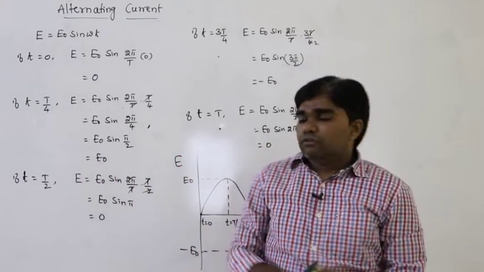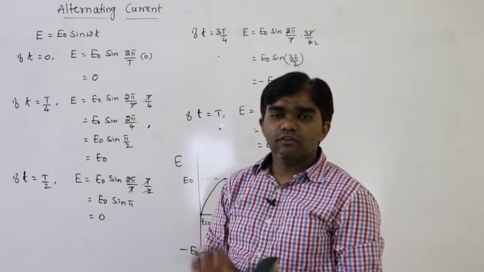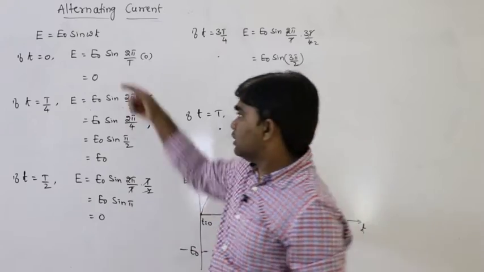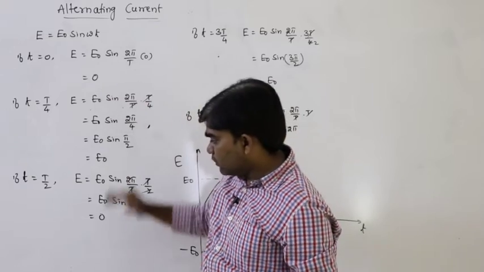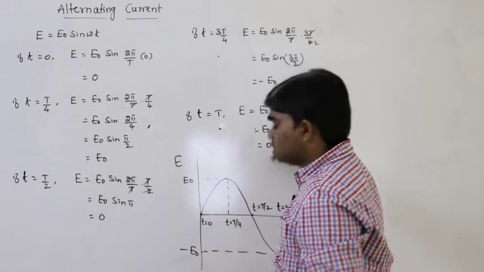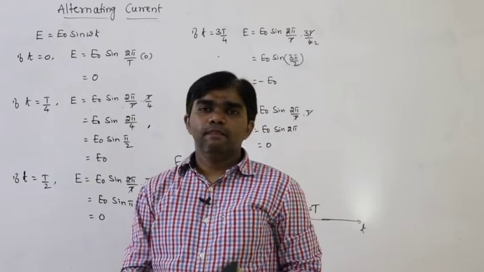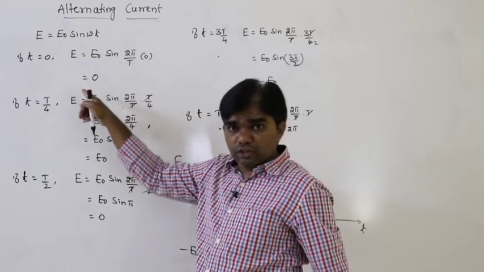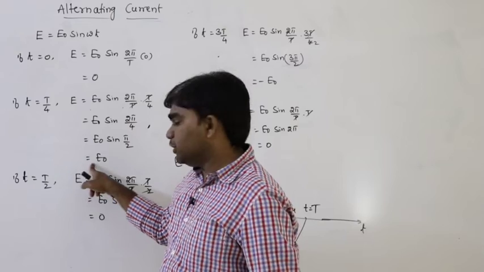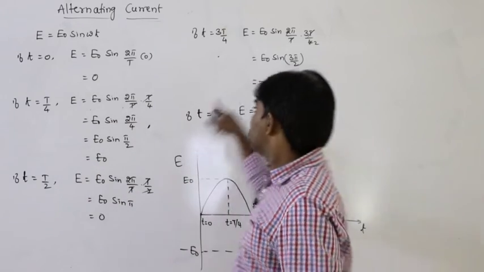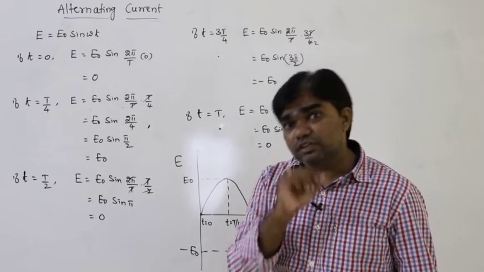That means for every 180 degrees of rotation it reaches 0. At angle 0 it is 0, at 180 it is 0, and again at 360 it is 0. It repeats at regular intervals of time. So the magnitude varies continuously with respect to time: t equals 0, 0; next magnitude E naught, next 0, next minus E naught, next 0.